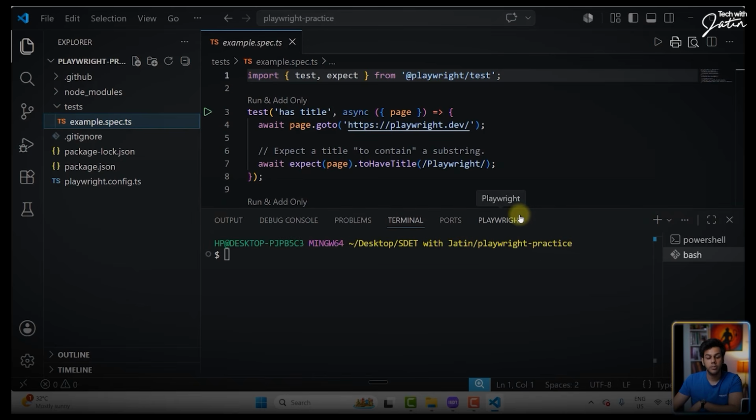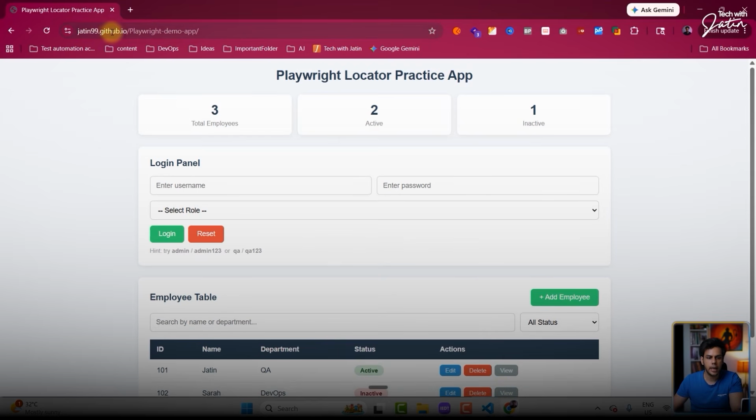The next thing, we want to have a website, right? We want to have an application that we will be testing, or at least use it for working with locators. So what I'm going to do is, I'm going to quickly go to my Chrome browser. Over here, guys, I have this particular website, Jatin99.github.io/playwright-demo-app. I've kept it very simple. This particular website majorly revolves around the 5 questions that we will be focusing on today.